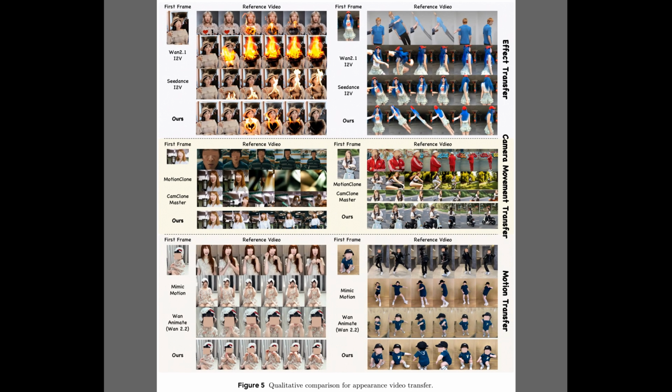Moving to the results. Figure 5 demonstrates the framework's performance on the temporal transfer tasks we just discussed. The top section visualizes effect transfer, where the model successfully applies dynamic elements, like the burning heart effect seen here, onto a new subject, outperforming baselines like WAN 2.1. The middle panel focuses on camera movement transfer, showing how the system replicates complex trajectories, such as tracking shots, with greater stability than competing methods. Finally, the bottom section highlights motion transfer, where the model accurately drives a target character to mimic reference dance moves, matching the fluidity of pose-guided approaches without requiring explicit skeletal data.